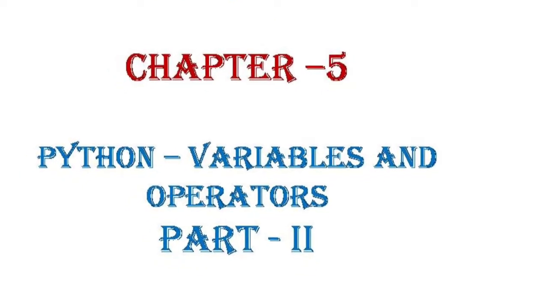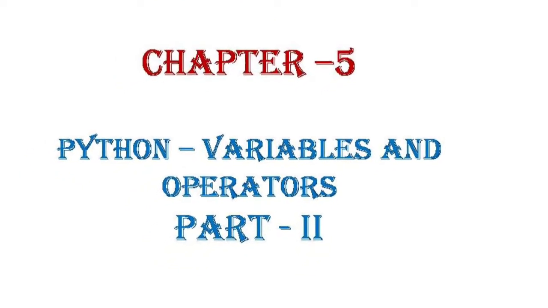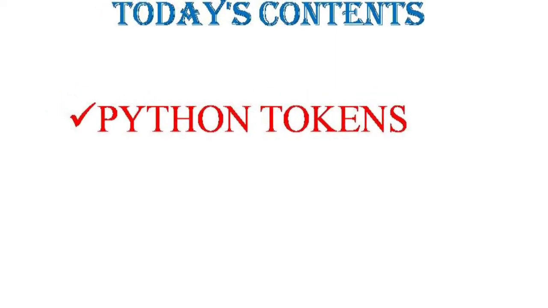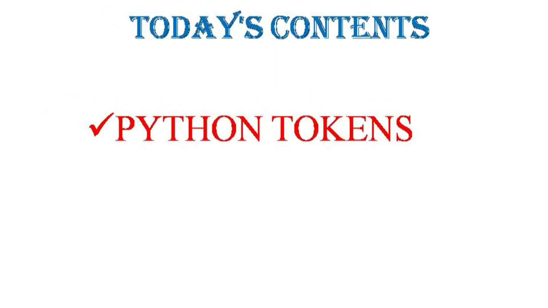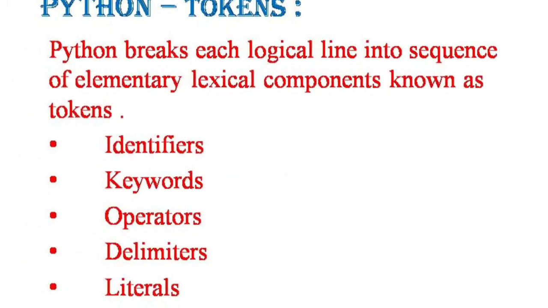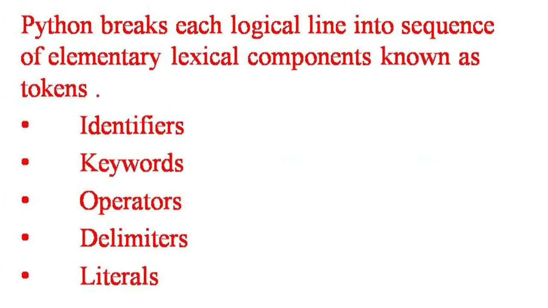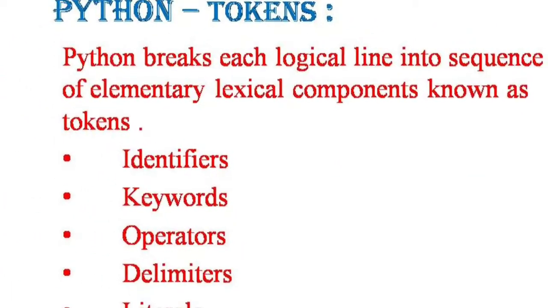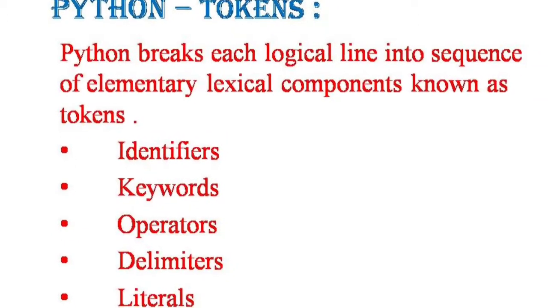Today also we will continue with chapter 5 part 2. Now we will see Python tokens. What is a token? Python breaks each logical line into a sequence of elementary components known as tokens.